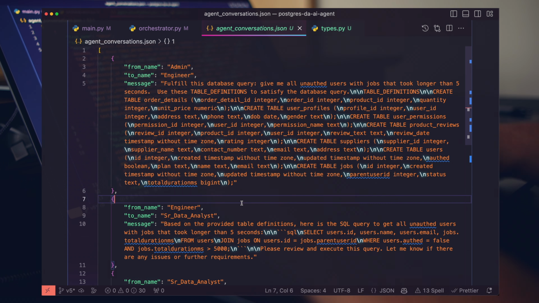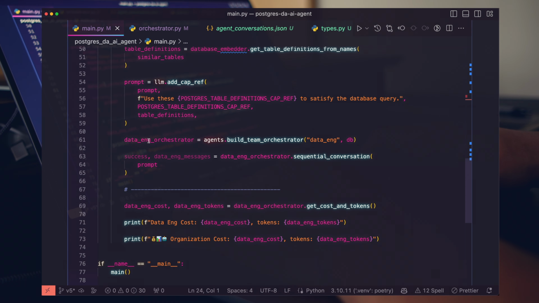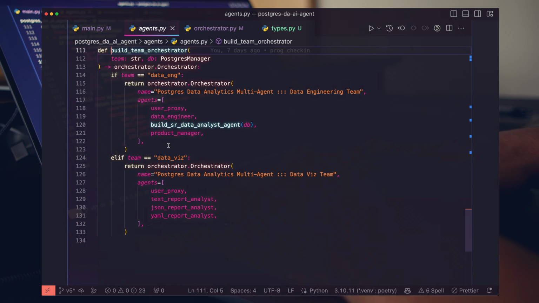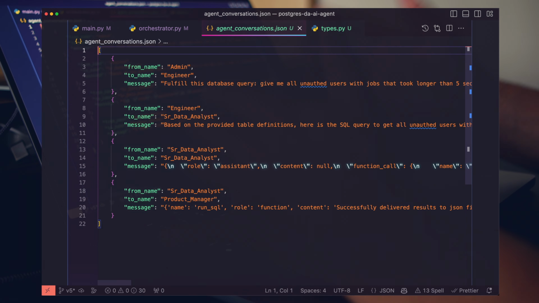You can see how this can be really valuable, right? In the current state of our Postgres data analytics tool, we only have one agent team. If we hop back up to the top level, open the code up, you can see here we're only operating on our data engineering team, which, as you know, consists of 4 agents that have their specific functionality. But you can imagine how useful this can be when you have multiple agent teams running, possibly in parallel, doing all sorts of different things for you, operating on your behalf.